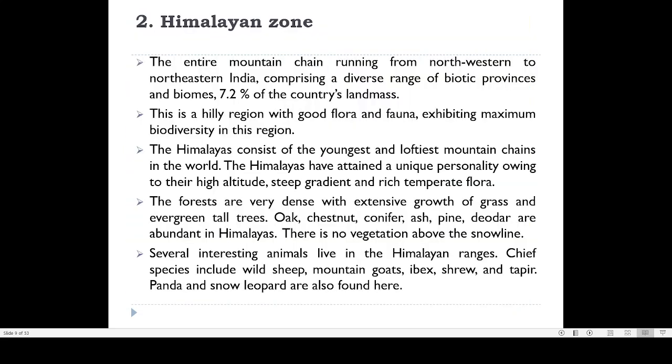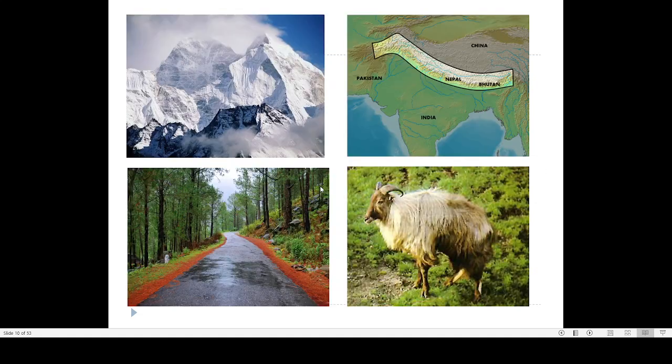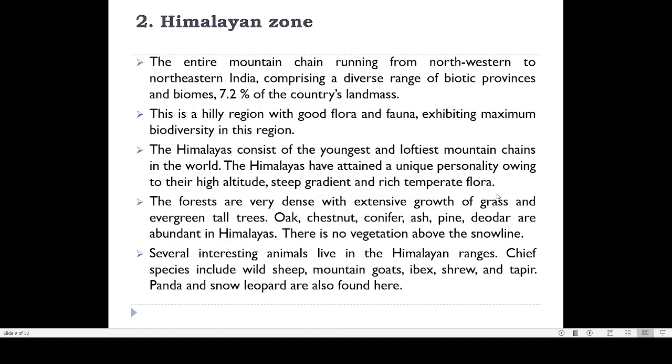So the Himalayan zone is also a cold area, and this is also a high altitude area with a steep gradient. Steep gradient means mountains are very tall. That is the meaning of the word steep. Steep mountains are there. Then another peculiarity is that most of the time we find temperate flora. Temperate trees are oak, chestnut, conifer.